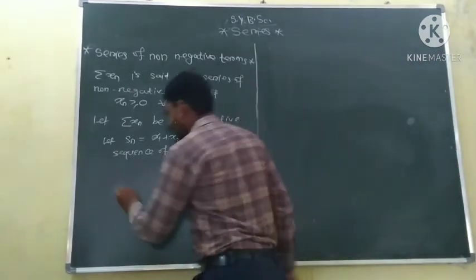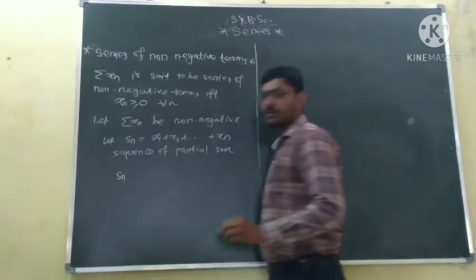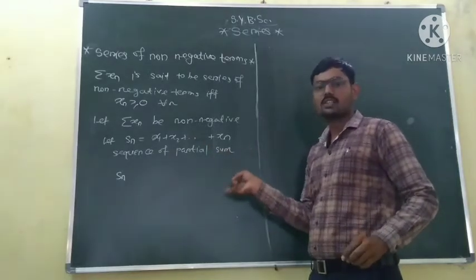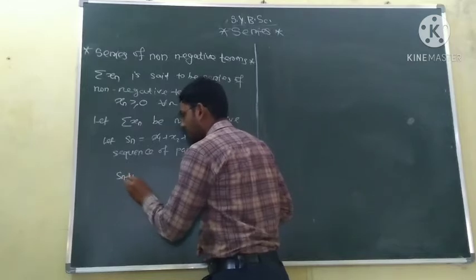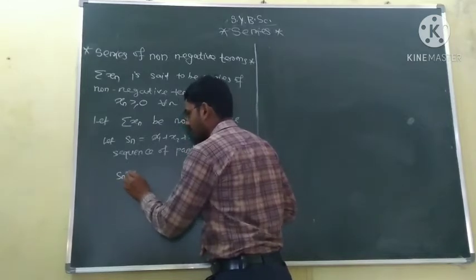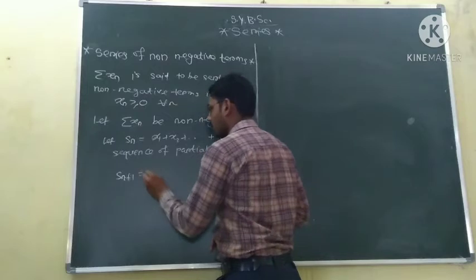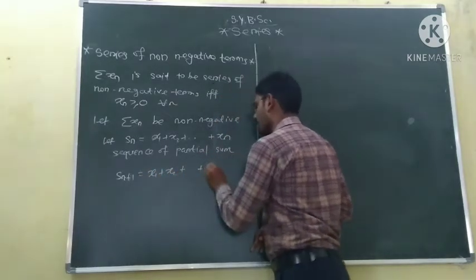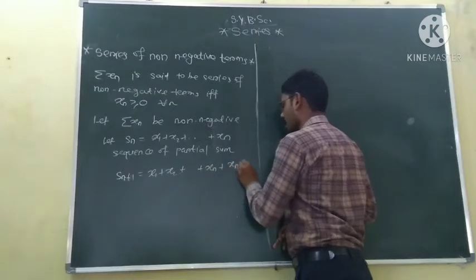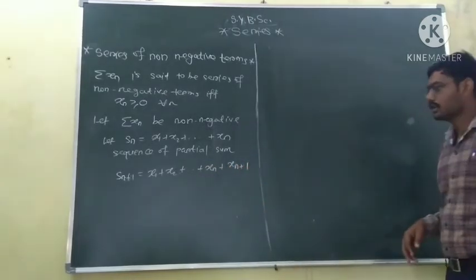Now this is Sn, the sequence of partial sums whose nth term is this. We will also calculate Sn plus 1, the n plus 1 term of the sequence of partial sums, which is equal to x1 plus x2 up to xn plus 1.